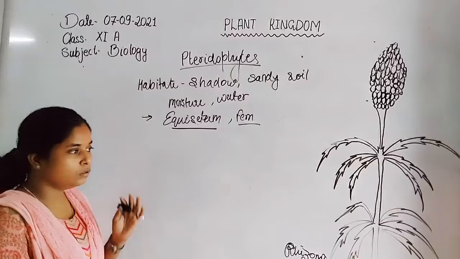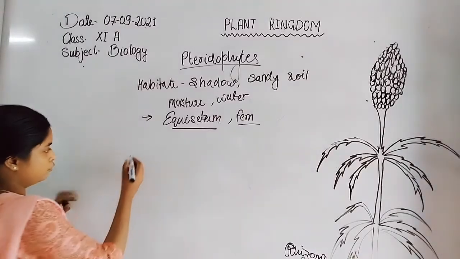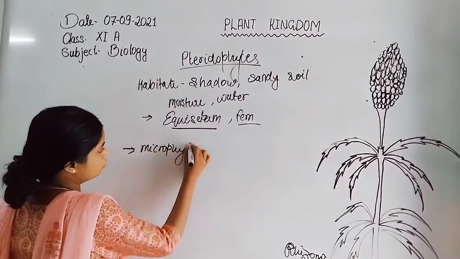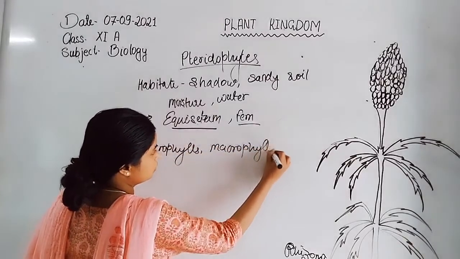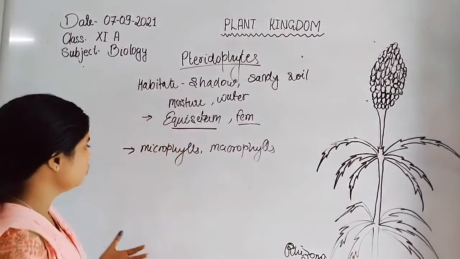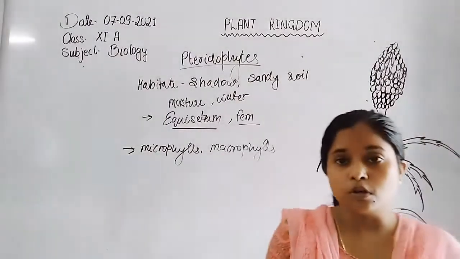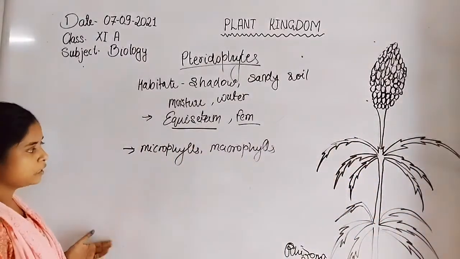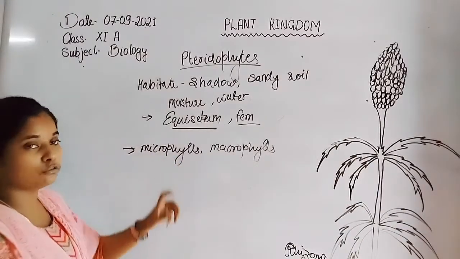If we talk about the overall plant, it bears microphylls or macrophylls. Microphylls are the small shaped leaves, whereas macrophylls are large in size as compared to the microphylls.